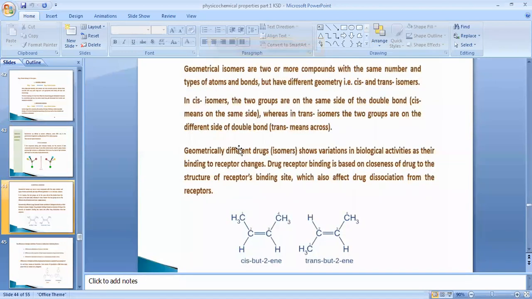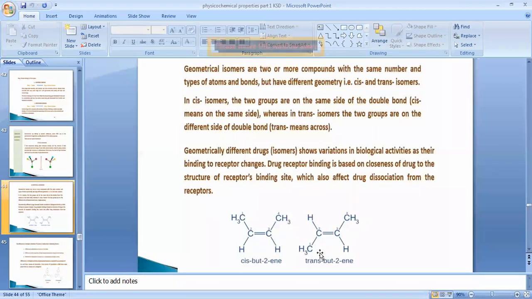Now, the types of isomers which we have already discussed. Geometrical isomers are classified into two types, cis isomers and trans isomers. When the two bulkier groups are on the same side of the double bond, those are known as cis geometrical isomers.